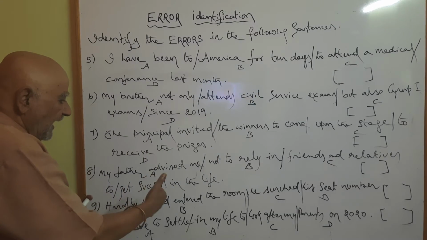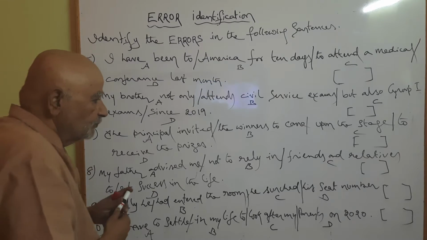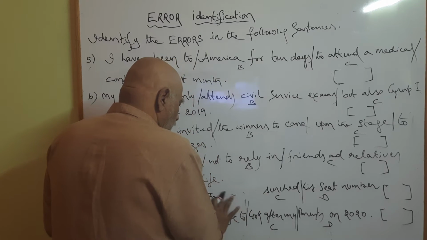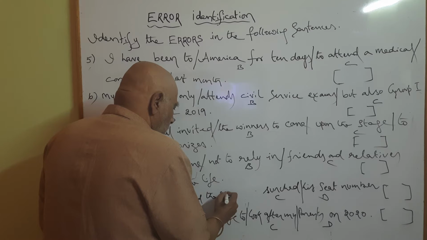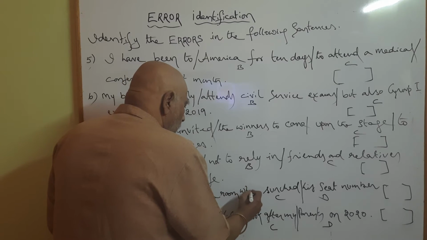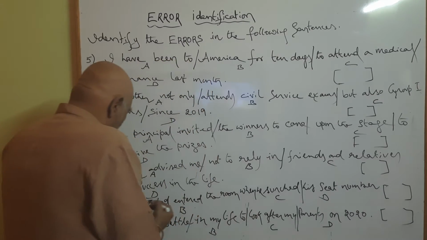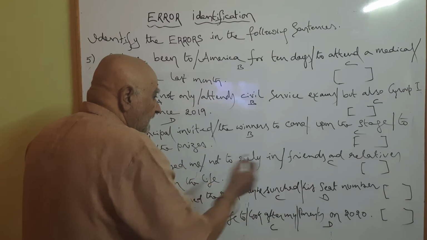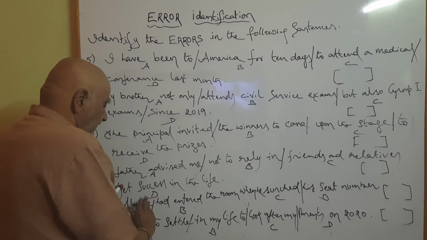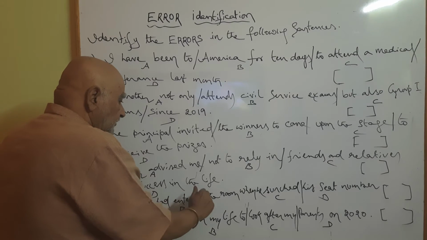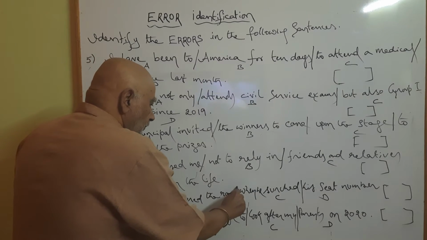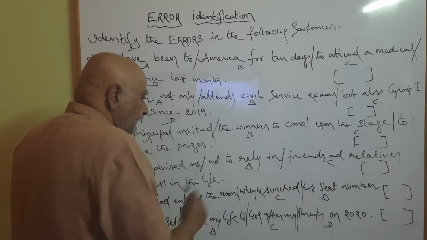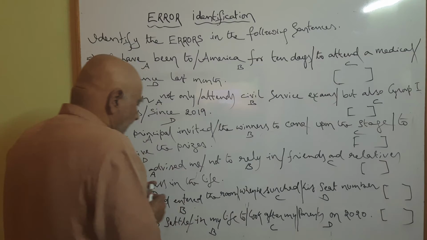See, hardly he had entered the room when he searched his seat number. Identify the mistake or error.